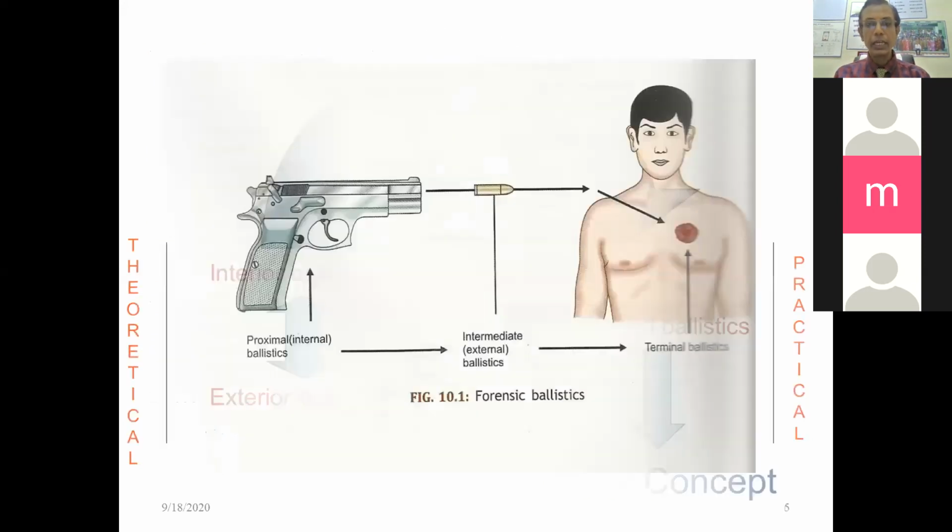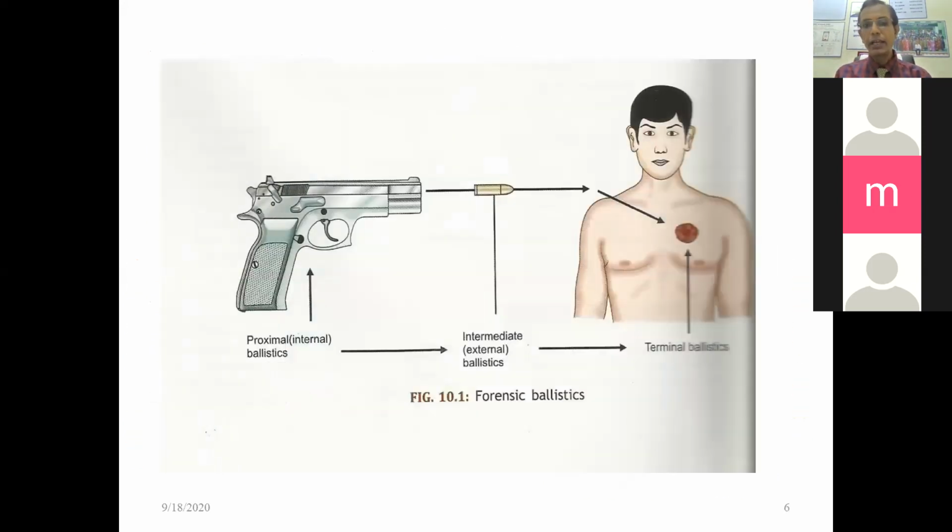So the same thing, this figure clearly explains what is the proximal or interior ballistics, what is the intermediate or external ballistics, and what is terminal ballistics. So I have shown the information and how it works in the proximal or interior ballistics. External, what happens when that projectile goes in air, and what happens when it hits the body, that is terminal ballistics. And what are the types of injuries caused by the firearm, that is wound ballistics. So remember this.